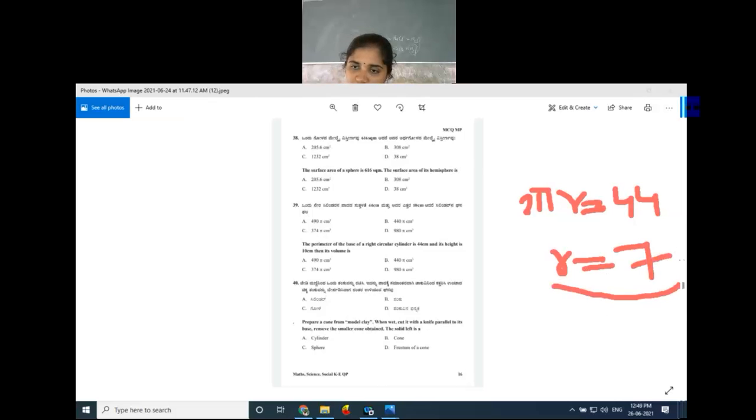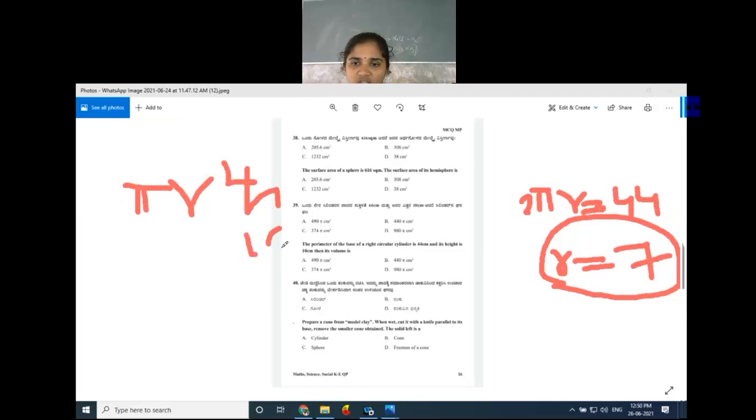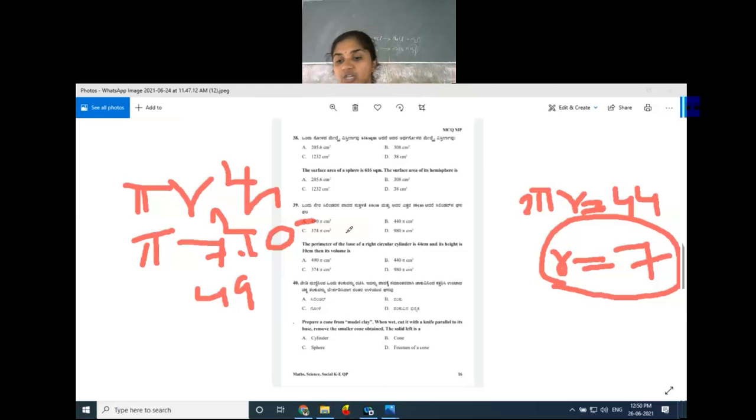Then substitute this r in the formula pi r square h. H is 10 actually. R is 7, square is 49. Now you just keep pi only because in the options pi only is there. So 7 square is 49, 49 into 10 is 490, so 490 pi. Okay, which option is right actually? Option A, 490 pi is the right option.